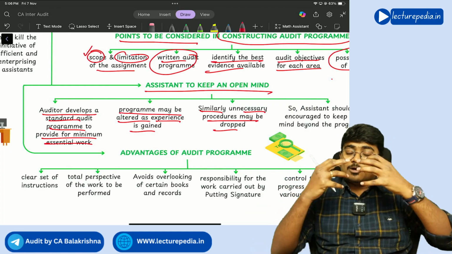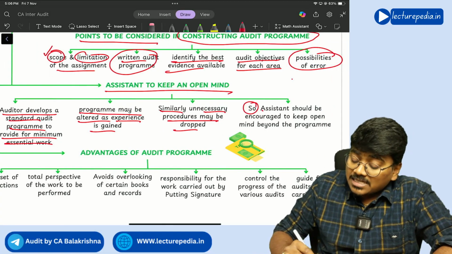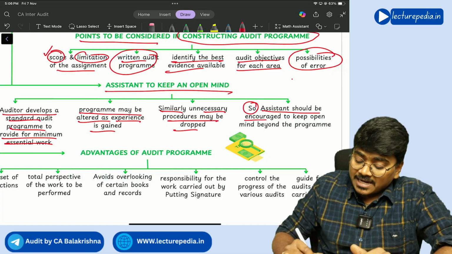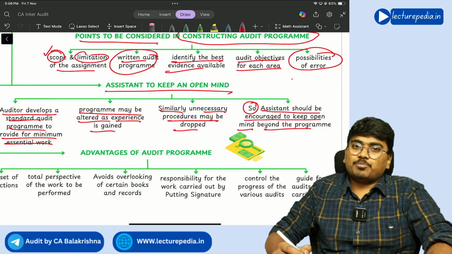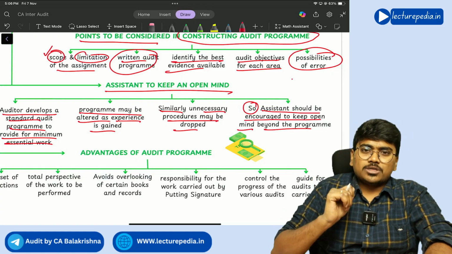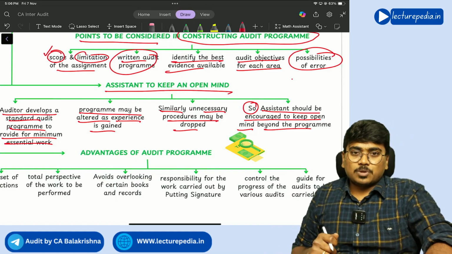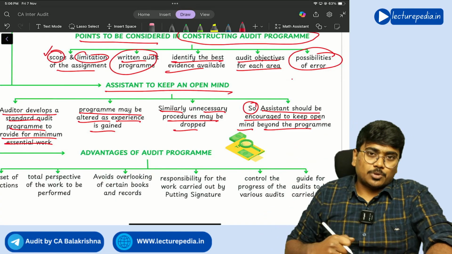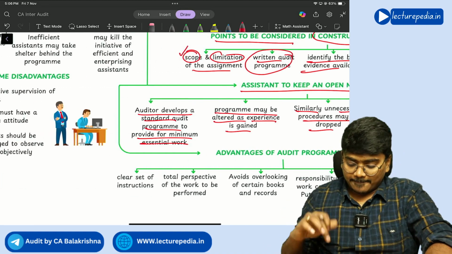Next, because of this reason, the assistant should be encouraged to keep an open mind beyond the program. Getting it? So you should tell the assistant: you follow this audit program, but don't just stick to it, go beyond the audit program, keep an open mind. Getting it? Yes sir.